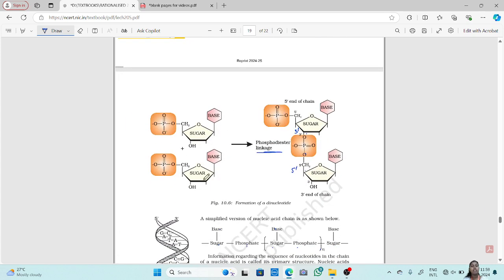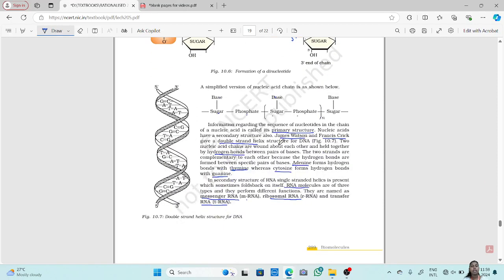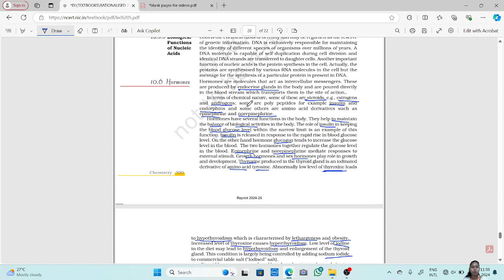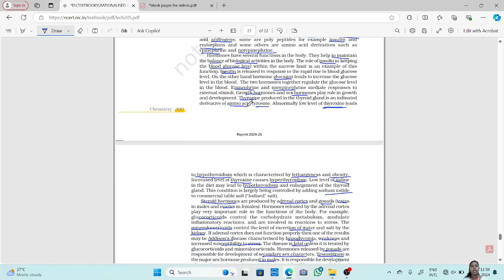Many nucleotides joined together form a nucleic acid chain, bonded using a phosphodiester linkage. Then we saw the double stranded helix structure of DNA, how it is formed, the biological functions of nucleic acids, and then different types of hormones and their functions in our body.